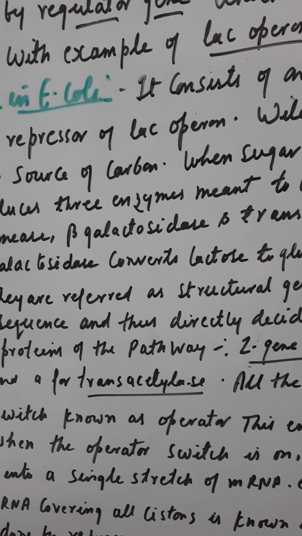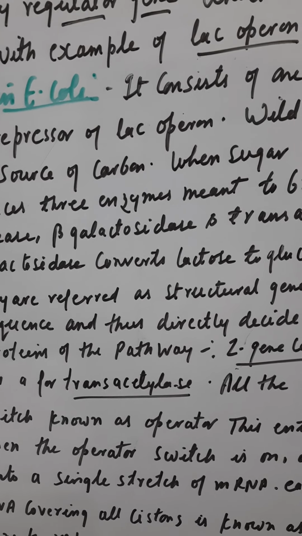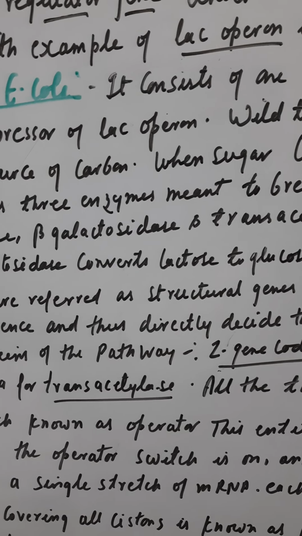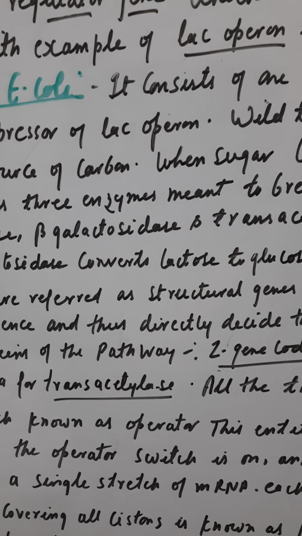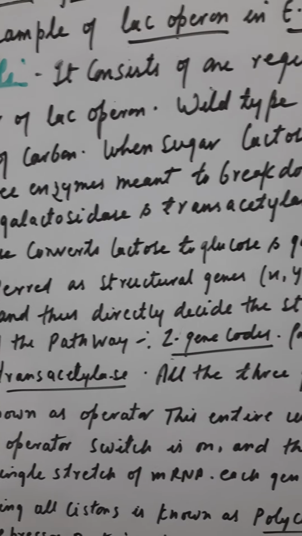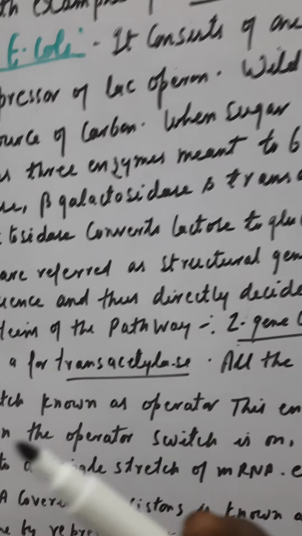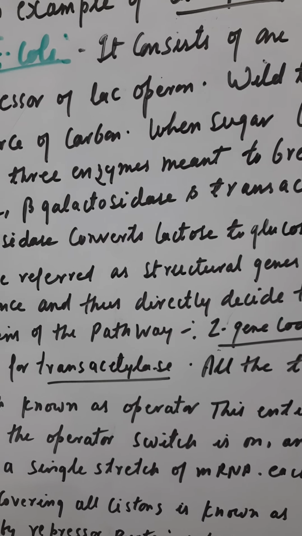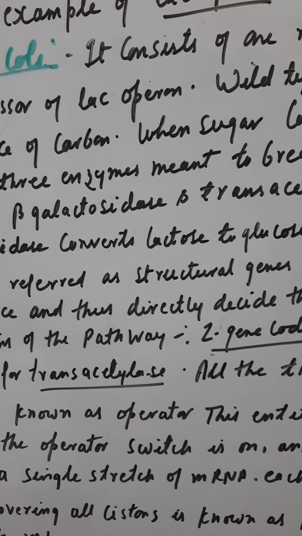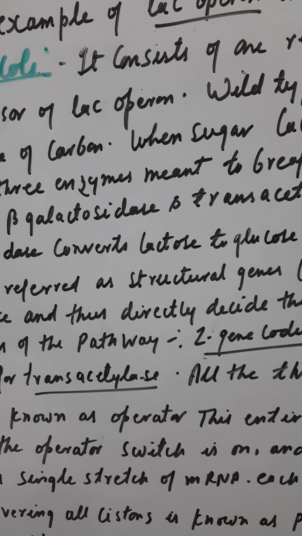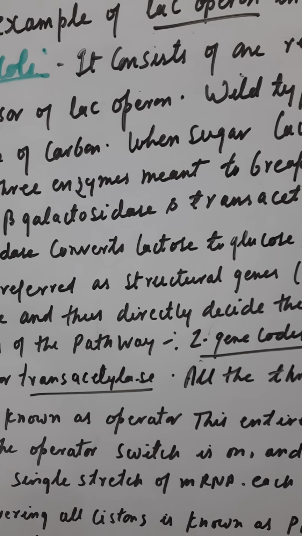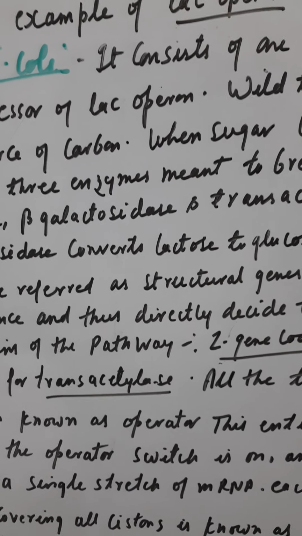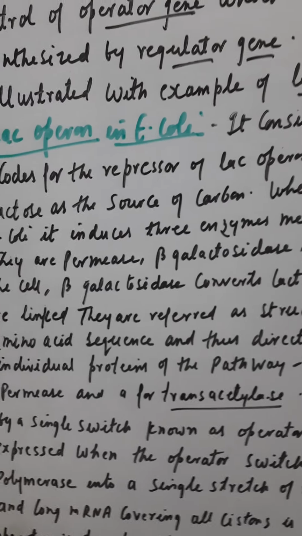Then, constitutive genes: numerous enzymes and other proteins that are essential for basic metabolism are synthesized continuously during the life cycle of the cell. So a set of genes are constantly expressed to take care of such functions. These genes which are constantly expressed are constitutive genes, and the enzymes produced by them are called constitutive enzymes.